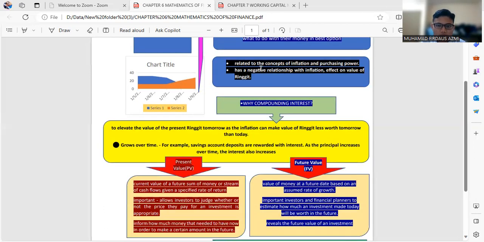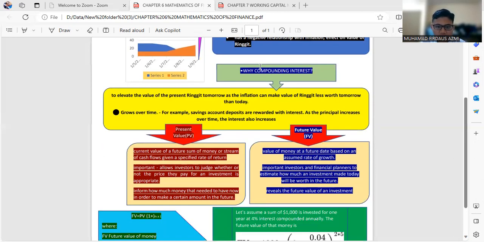Alright, so why compounding interest? Compounding interest is used to evaluate the value of the present ringgit tomorrow, as inflation can make the ringgit worth less tomorrow than today. They have growth over time. For example, savings account deposits are rewarded with interest as the principal increases over time. The two concepts are present value, PV, and future value.